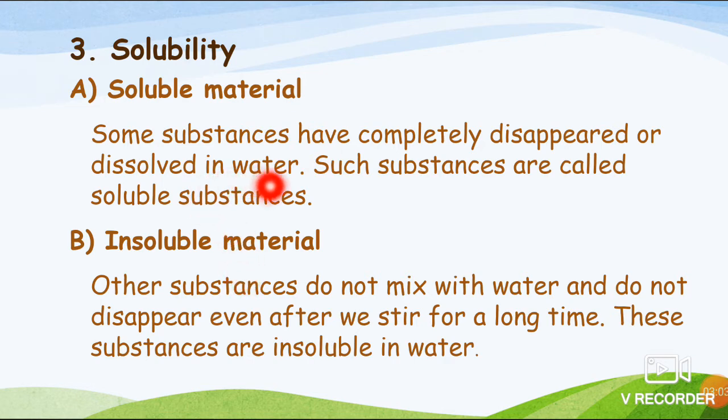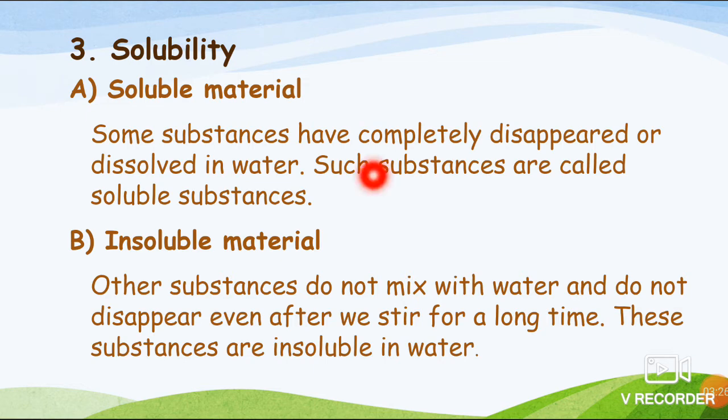Some substances completely disappear or dissolve in water, they are known as soluble substances, whereas there are many substances which can't be dissolved in water even if you stir for a longer time. All those material will be considered as insoluble material.